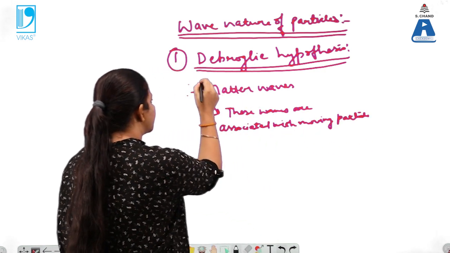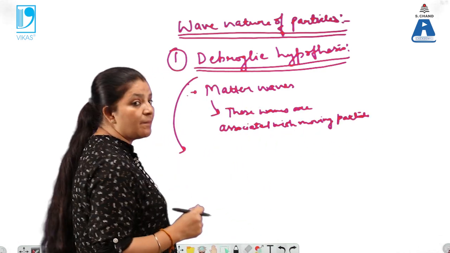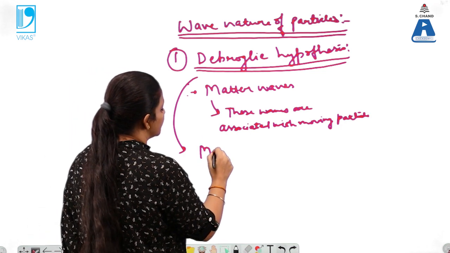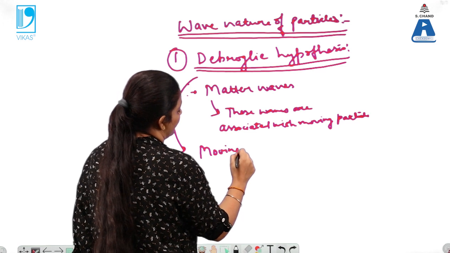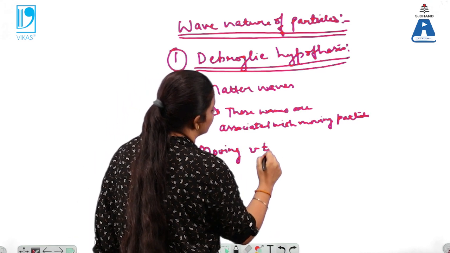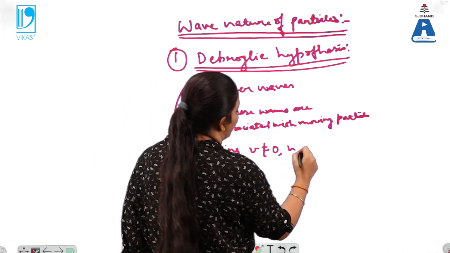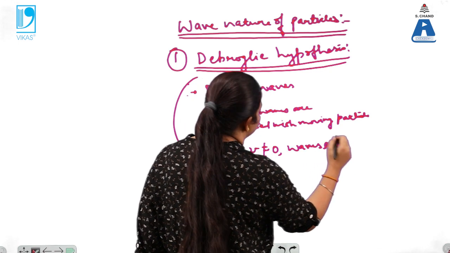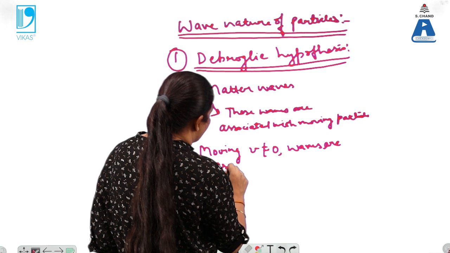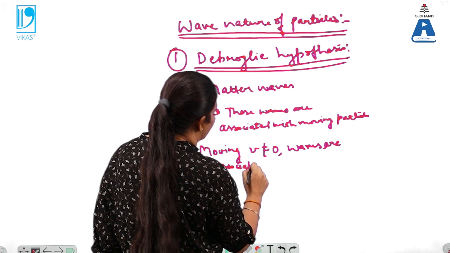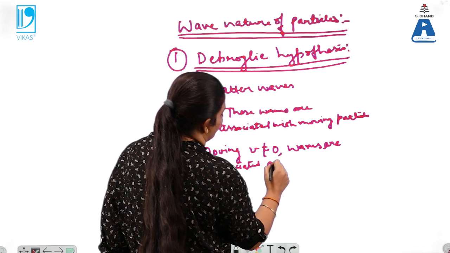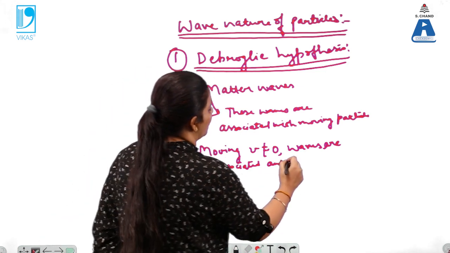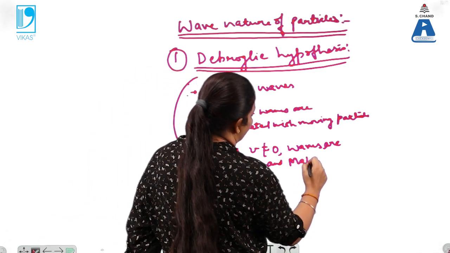According to this hypothesis, when the particles are moving, meaning their velocity is non-zero, waves are associated with these particles, and those waves are known as matter waves.